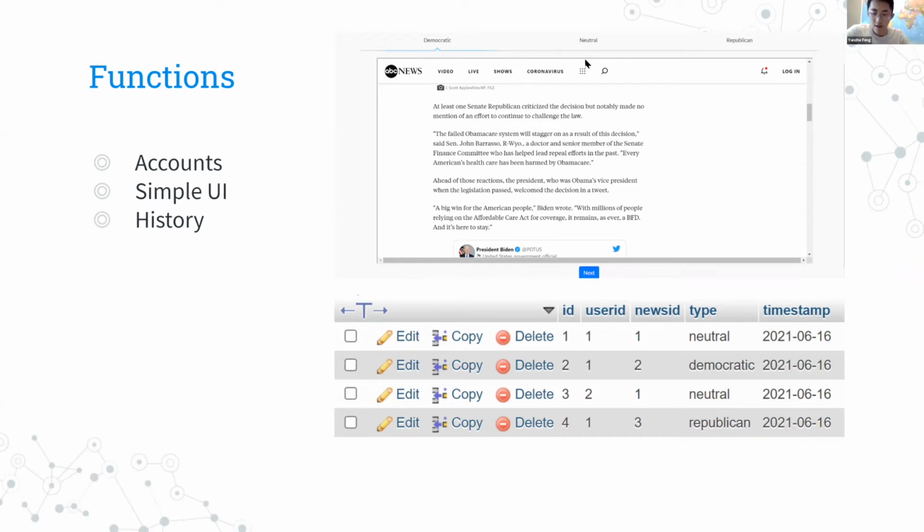So on the right-hand side of the slide, you can see a snippet of the stored history in the PHP database. For each article read, we have a user ID showing who read the article, a news ID showing what article was read, a type showing the political bias of the article, and a timestamp showing when the article was read. We can utilize your read history to generate a ratio of Democratic articles versus Republican articles read.